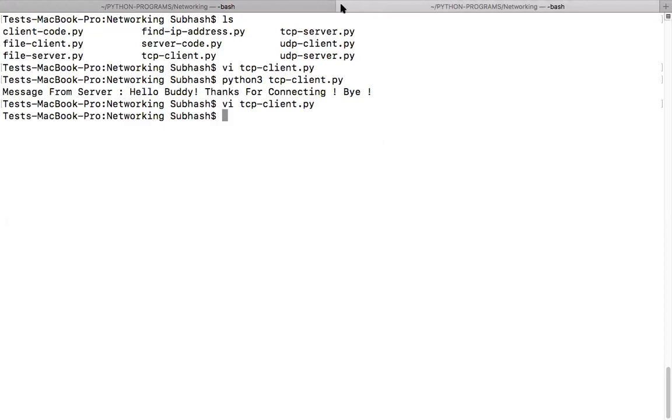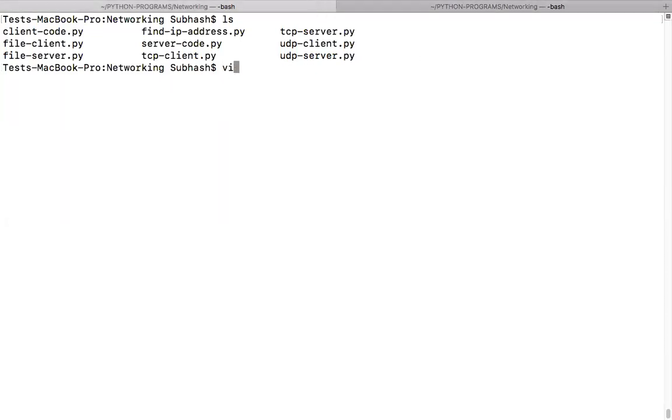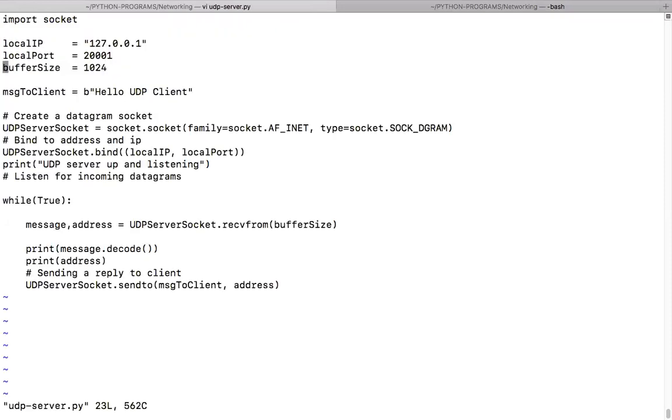Okay, right. Shall we go to the UDP one? UDP server. Okay, so tell me what are the functions and methods used quickly. Kirtana, can you please? Socket. Okay, so we have this IP address defined, we have a local port, and we also have a buffer size.